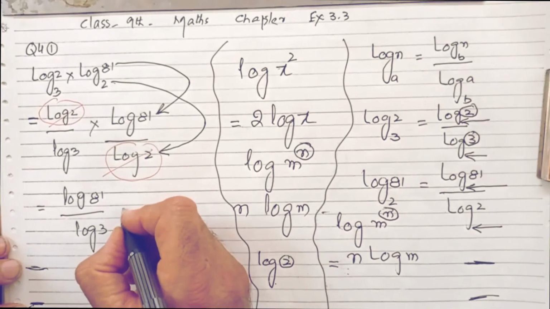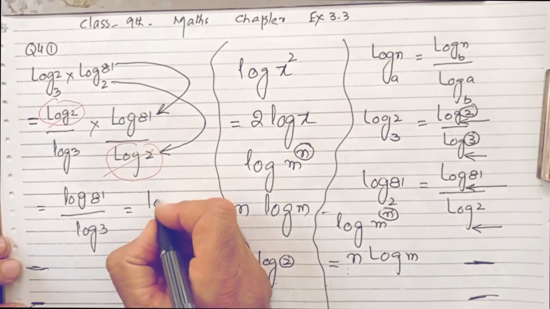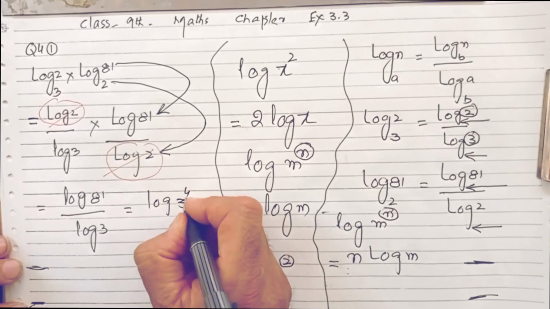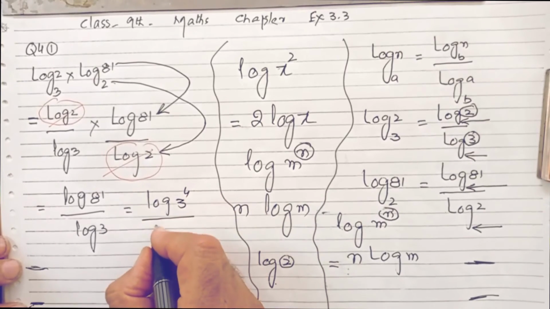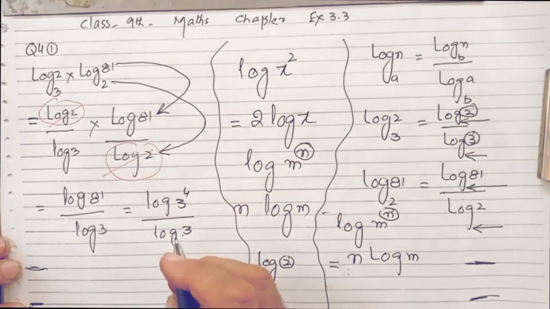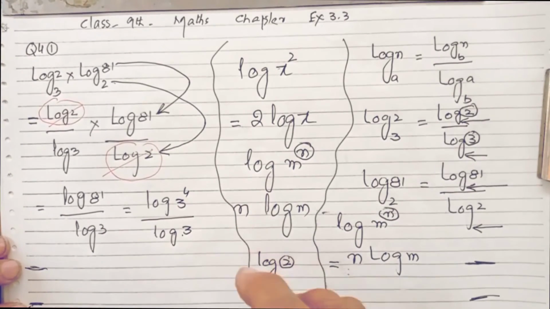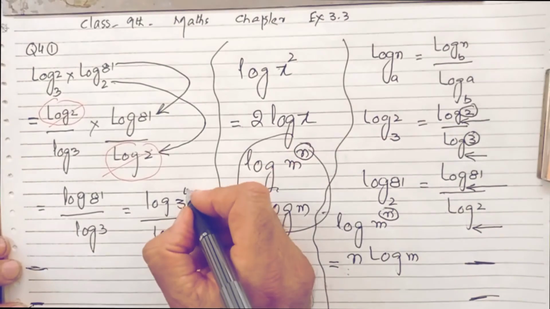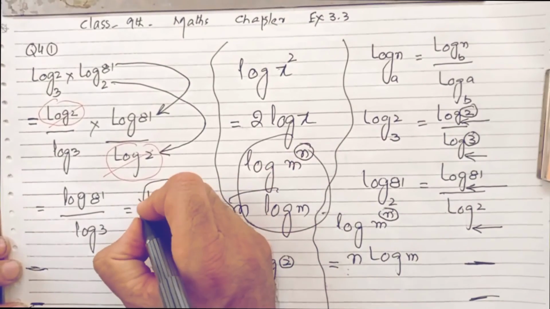So over here you write it like this, that log 3 raised to the power 4 and log 3 here. Now apply this formula over here and take this 4 here.